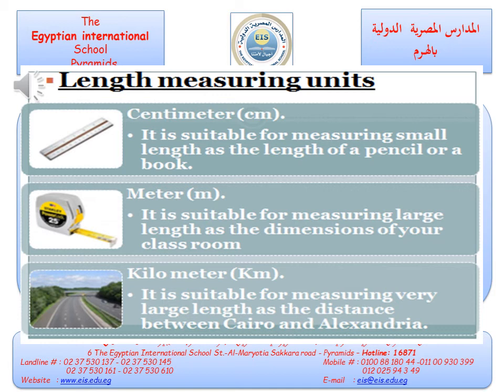There are 3 measuring units for length. Number 1, centimeter. Number 2, meter. Number 3, kilometer. If we are measuring the length of a pencil or book, we use centimeter. So centimeter is suitable for measuring small lengths.